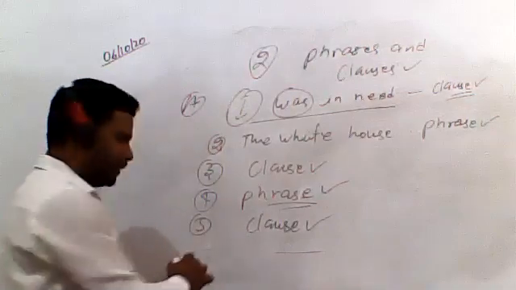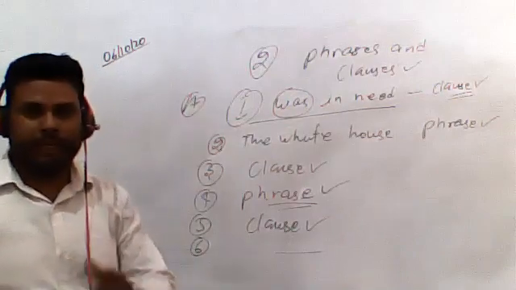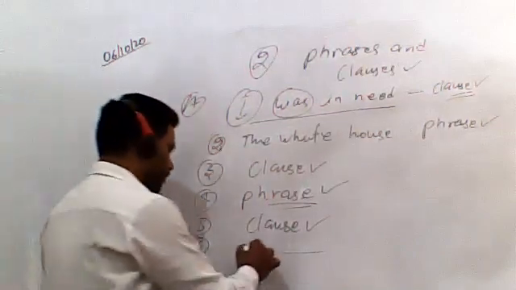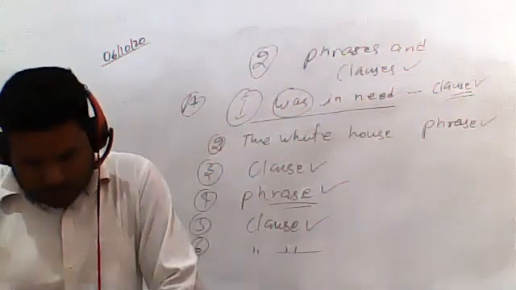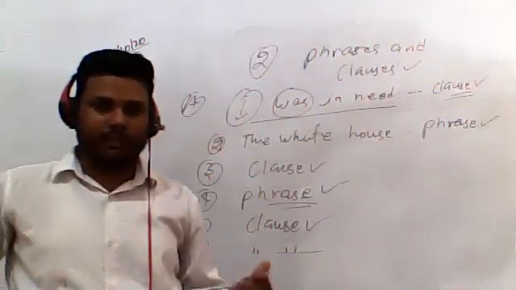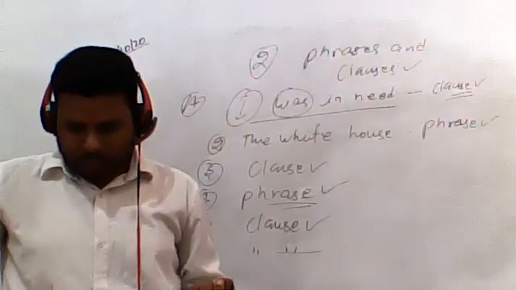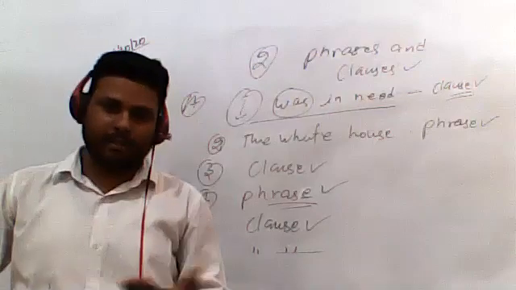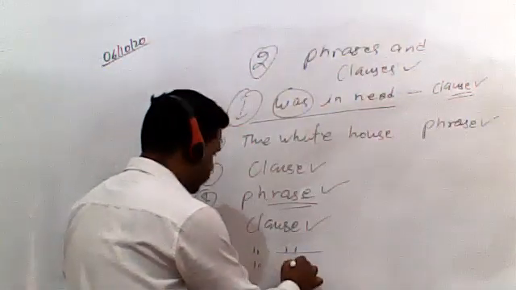Let's talk about the sixth sentence. I love grammar. Again, subject is there, verb is there. Again, it is a clause. Watching birds can be fun. Watching is the subject, students. Here, watching is the subject. Birds can be fun. Can is the verb also there. So again, it is a clause. The seventh sentence is also a clause. It's not a phrase.